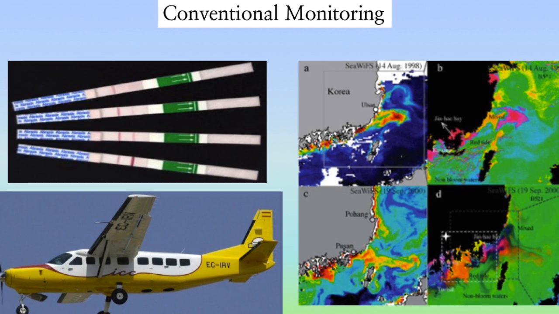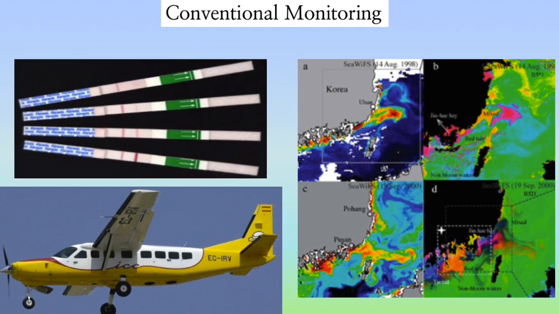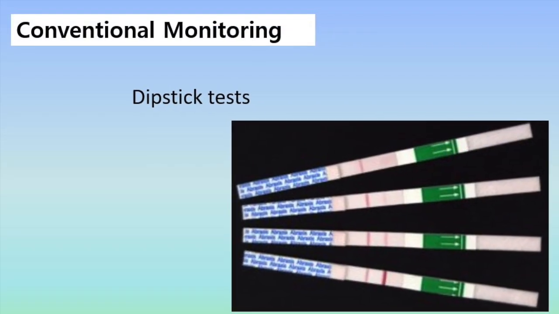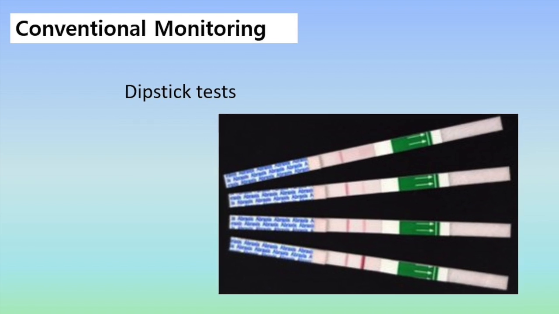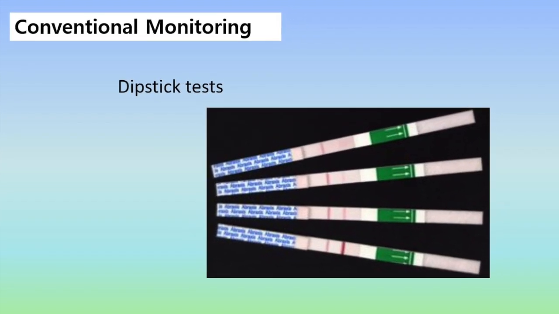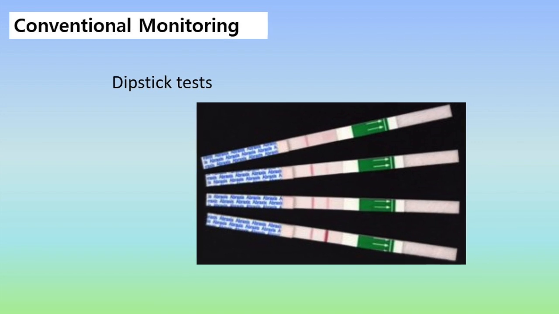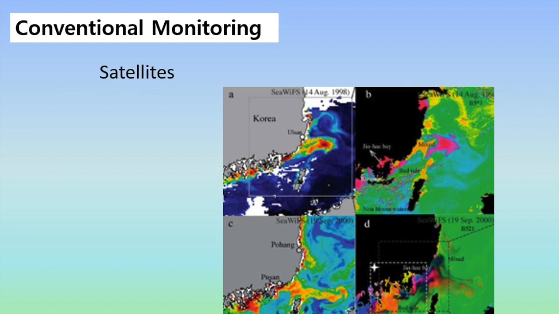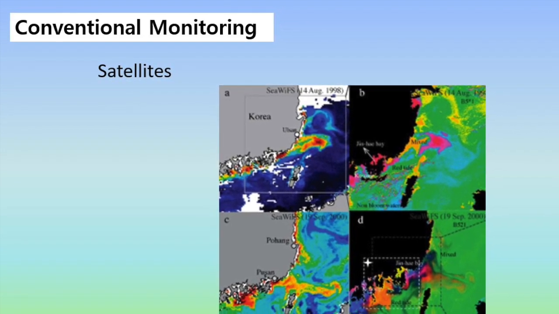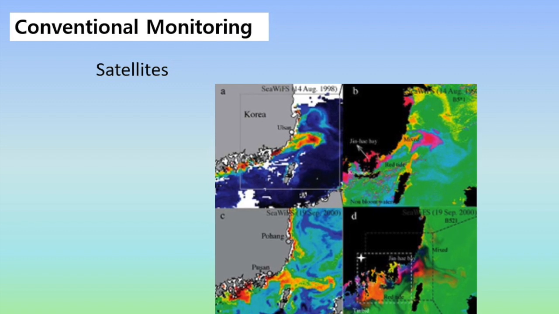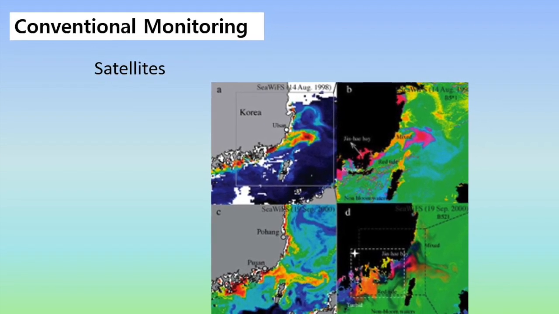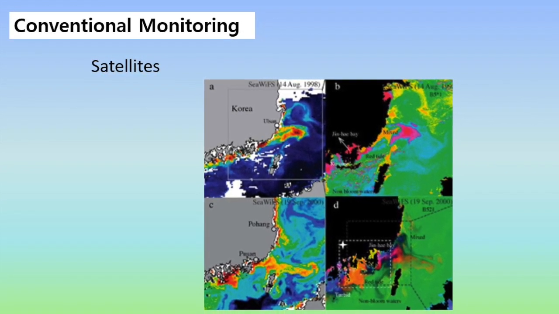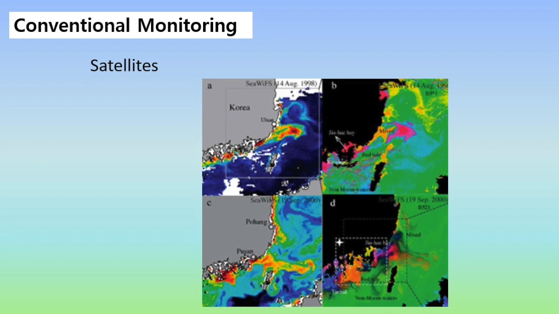Current methods for detecting and monitoring algal blooms include dipstick test kits, satellites, and aircraft remote sensing. Dipstick tests are limited through infrequent sampling at fixed monitoring stations, which cannot provide adequate information due to the heterogeneous nature of algal blooms. Multispectral and hyperspectral satellite analyses are commonly used to identify algal blooms. Whilst these technologies offer high temporal and spatial resolution, they can't be modified to perform specific tasks or capture specific properties. Another disadvantage of satellites is that cloud cover and ice formation limits the visibility of the images.